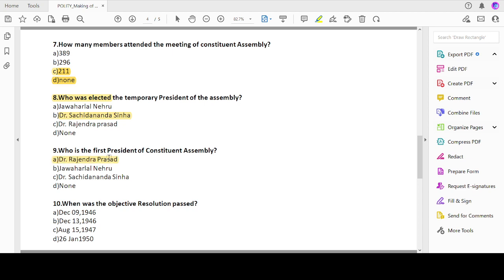Now if you move on to the 10th question, when was the objective resolution passed? The first president of the Constituent Assembly was elected on 10th December 1946. The session started on 9 December, the temporary president worked for one day, and the next day Dr. Rajendra Prasad was declared the first elected president. Now when was the objective resolution passed? It was passed on December 13, 1946.